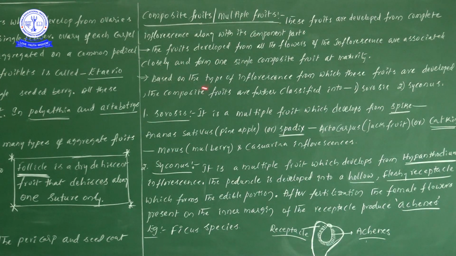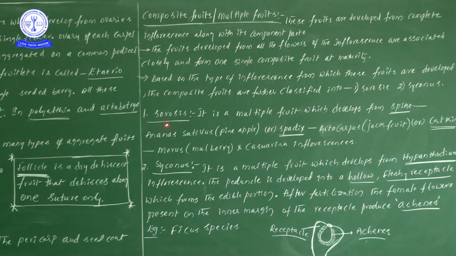One more time you see there, based on the type of inflorescence from which these fruits are developed, these composite fruits are further classified into two types. One is Sorosis and one more is Syconus. Sorosis, and the second one Syconus. Now, from the Sorosis point of view, what are the main important points to be discussed?